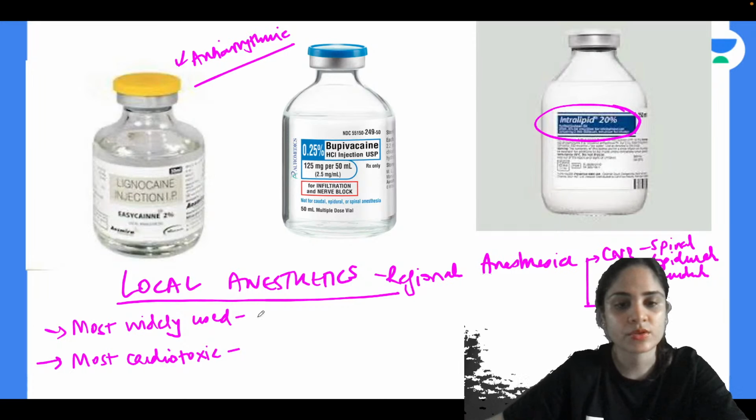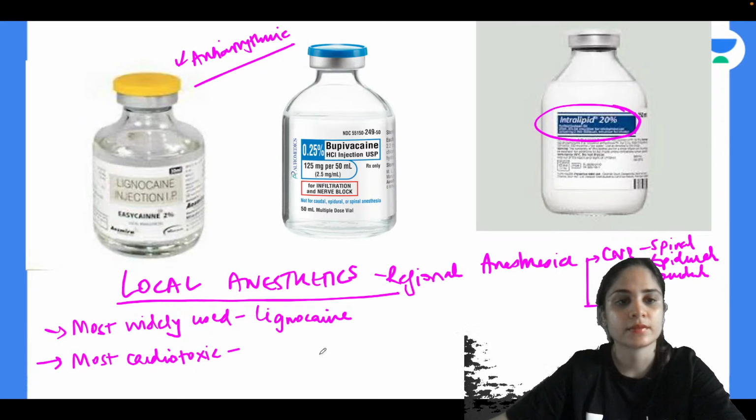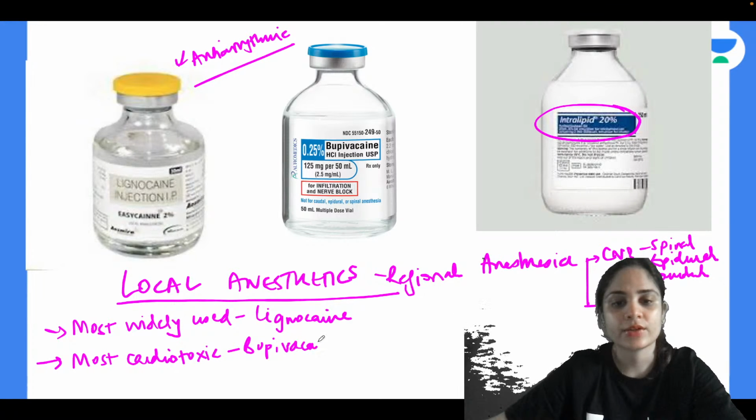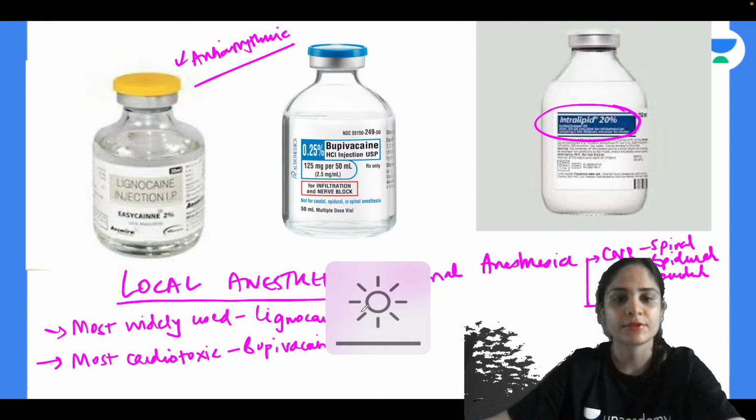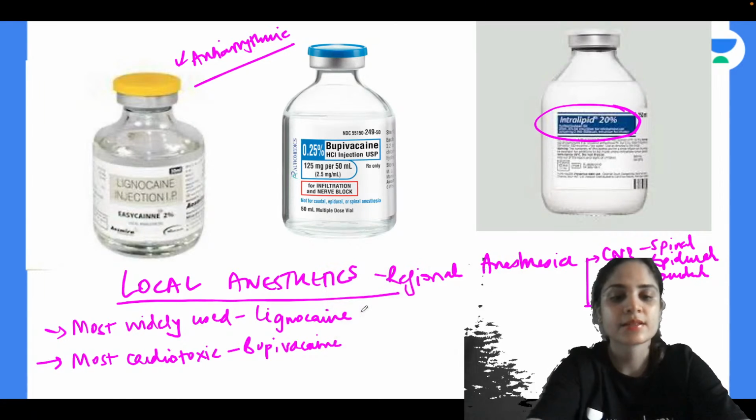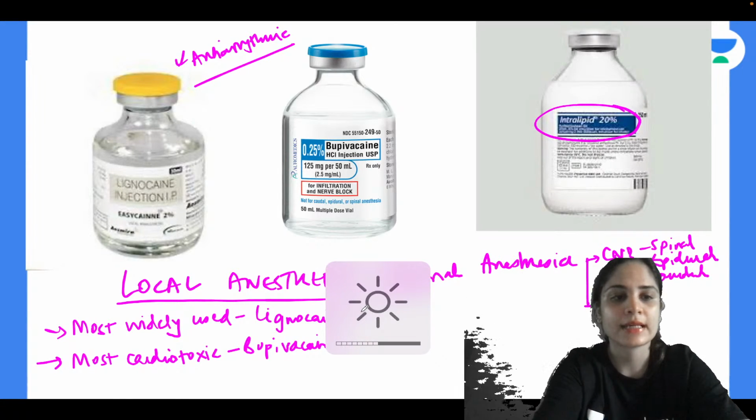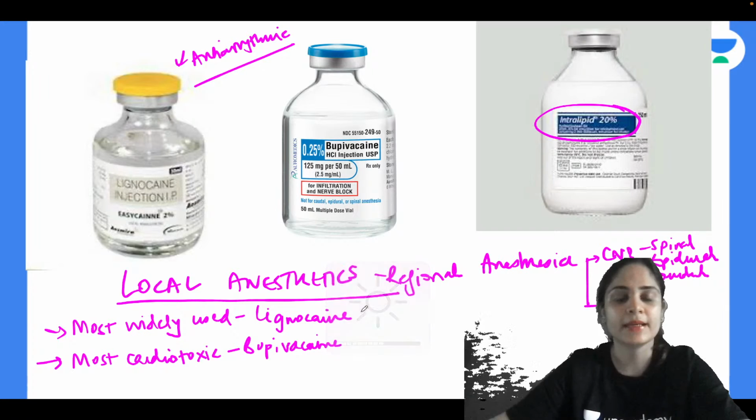Yes, very good, Meena. So the most widely used local anesthetic is lignocaine. And can you tell me what is the most cardiotoxic local anesthetic? Very good, Meena. So the most cardiotoxic local anesthetic is bupivacaine. Alright. So if you have any kind of ventricular arrhythmias or bradycardia or bradyarrhythmias after giving bupivacaine, that means the problem is because of your local anesthetic being bupivacaine.